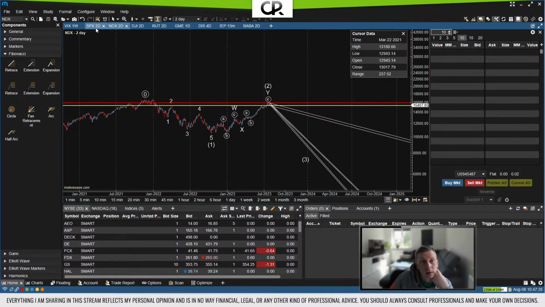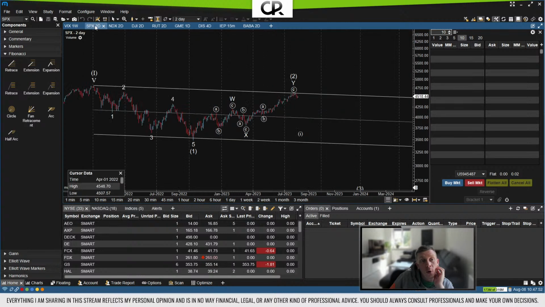Now in the SPX, and in case you're wondering why I decided to make a specific short position for the NASDAQ alone, it's because that one has the biggest movement, so it also has the biggest drop potential, which means the short position has the biggest potential to return a bigger profit. Now, overall, I'm still as bearish in all the other indices, so we'll obviously have to wait and see.